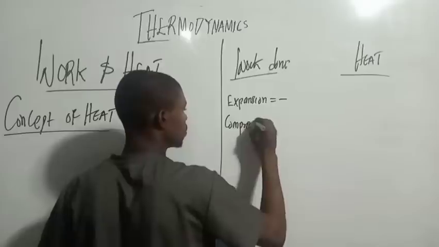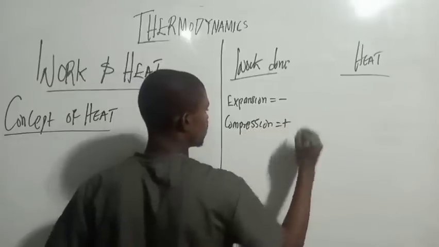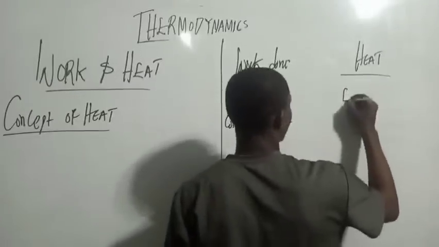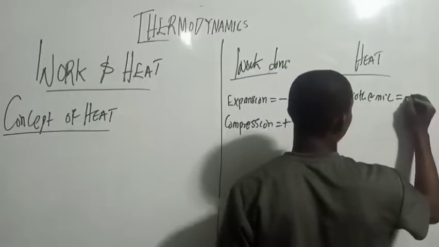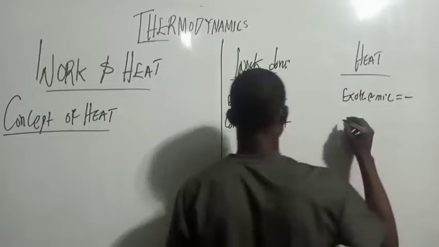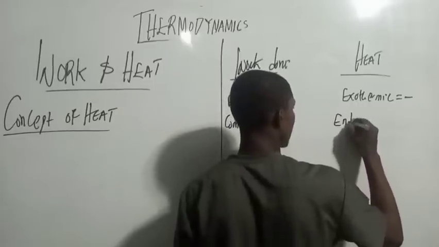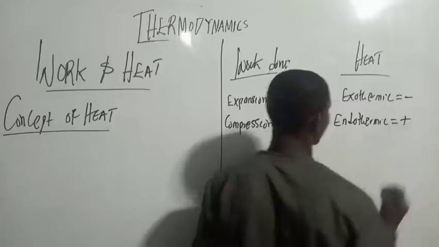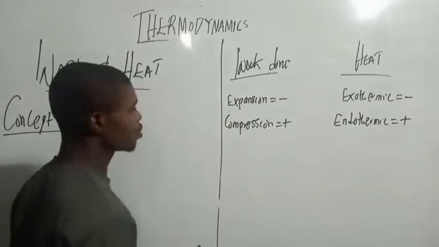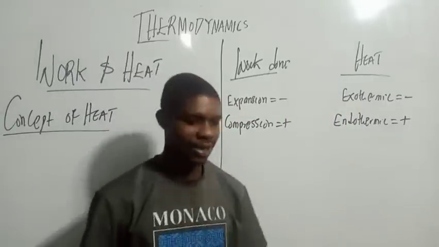Compression, which is positive. It's okay. We have what we call exothermic, which is negative. Endothermic is positive. And if you check very well, they are somehow related.